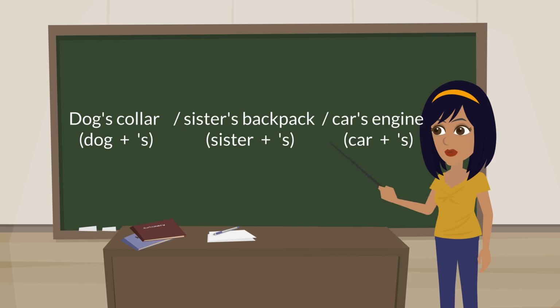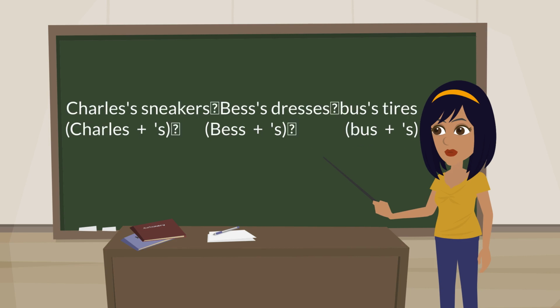Singular possessives. Add s to singular words to show possession. Dog's collar. Sister's backpack. Car's engine. If a singular word ends in s, it is still necessary to add s. Charles's sneakers. Bess's dresses. Bus's tires.